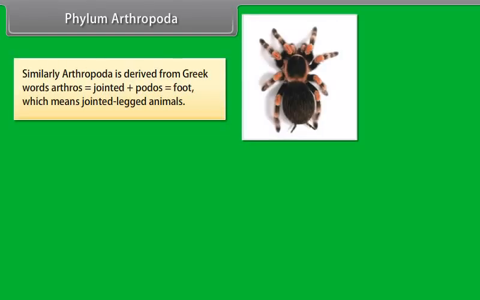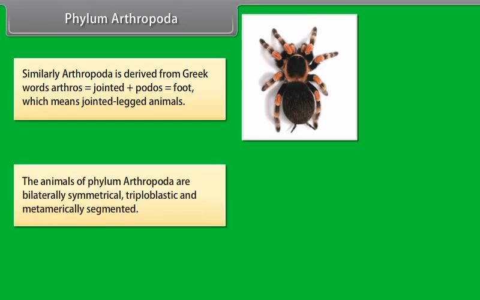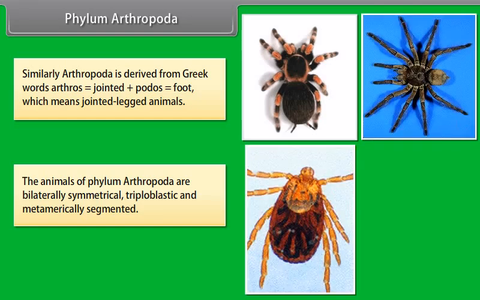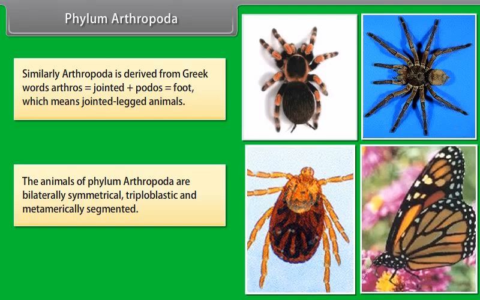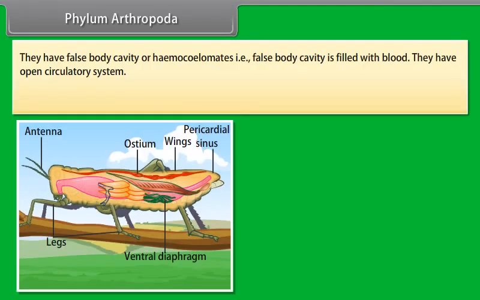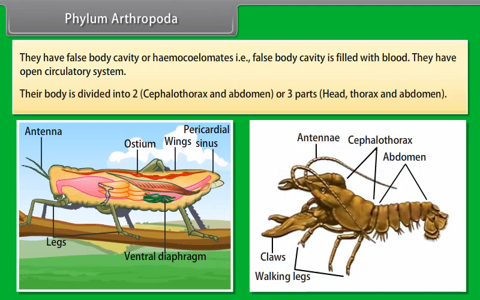Phylum Arthropoda. Similarly, Arthropoda is derived from Greek words arthros, which is jointed, plus podos, which is foot, which means jointed-legged animals. The animals of phylum Arthropoda are bilaterally symmetrical, triploblastic, and metamerically segmented. They have false body cavity, or hemocoel, that is, body cavity is filled with blood. They have open circulatory system. Their body is divided into two parts, cephalothorax and abdomen, or three parts, head, thorax, and abdomen.